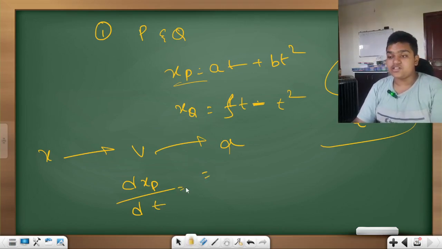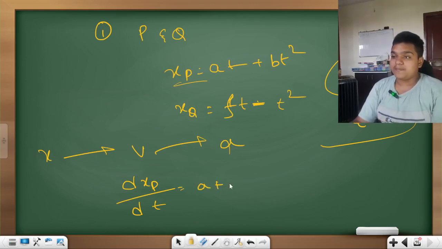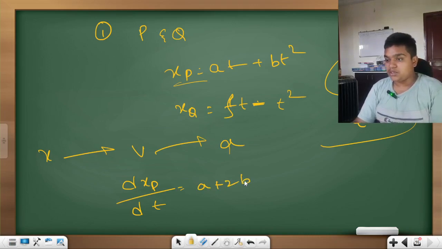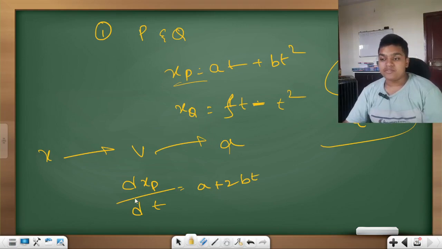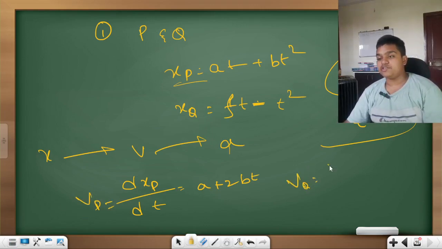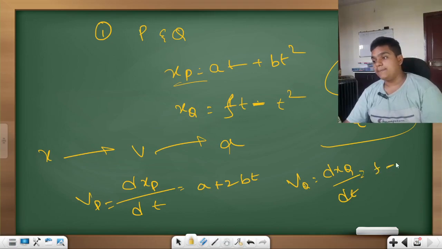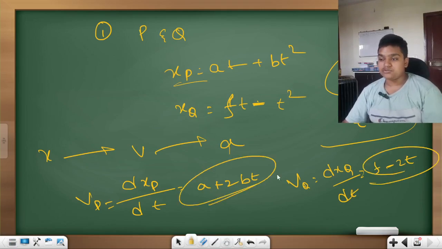In order to find the velocity of car P, what do you do? You differentiate this equation. When you differentiate, what is it? a plus 2bt. This is the velocity of P. Now the velocity of Q, which is equal to dxq by dt. Find it: f minus 2t. Now we equate these two.